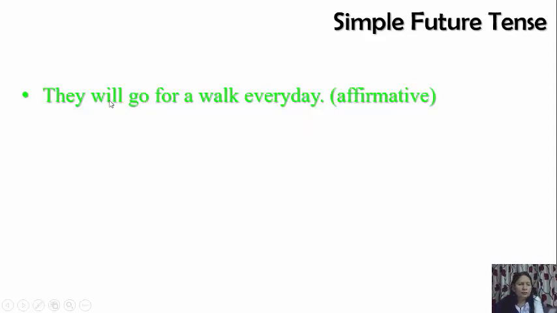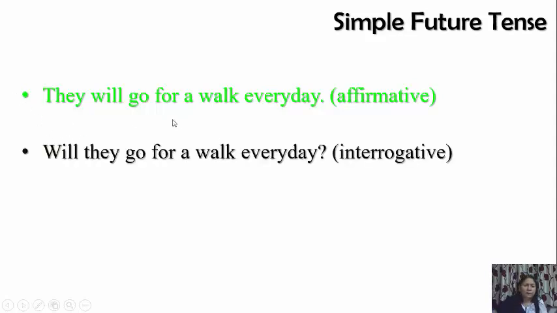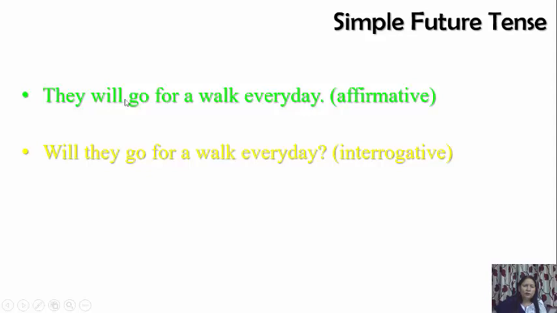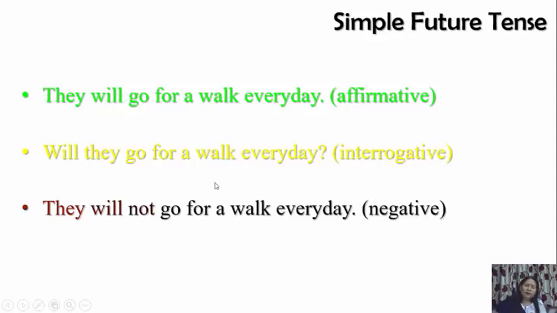For making a question, will comes in the beginning. Will they go for a walk every day? Like this. Right. And if we have to make it negative, they will not go for a walk every day. This is simple future.